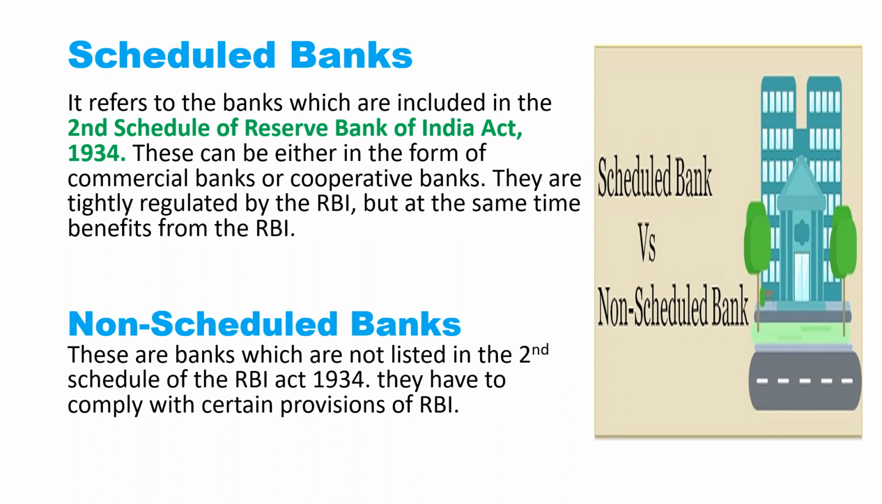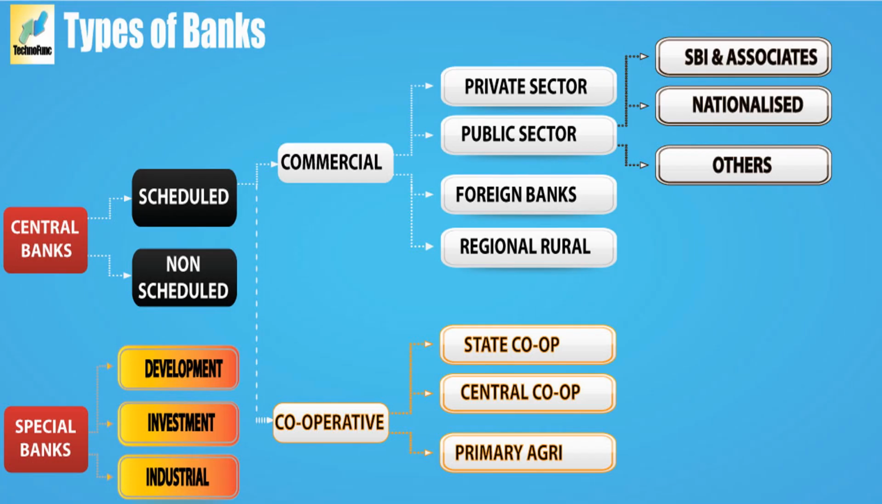Okay. So if it is scheduled, they will get some extra benefits. They can borrow from RBI. If it is non-scheduled, they cannot borrow money from RBI except in some emergency cases. Okay, in an emergency case, they can also borrow. So this is about scheduled and non-scheduled bank. Now, commercial bank, cooperative banks. We will understand one by one.